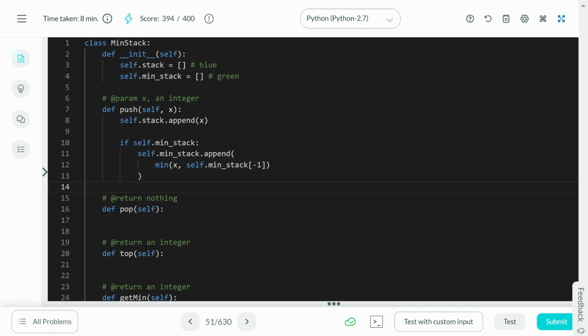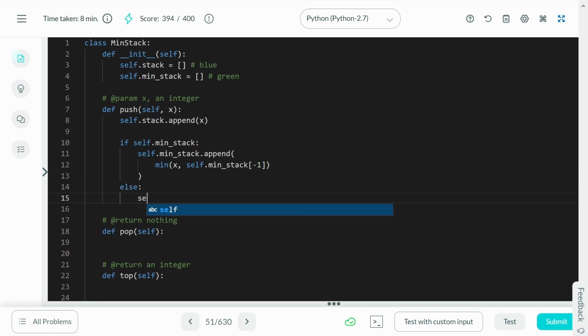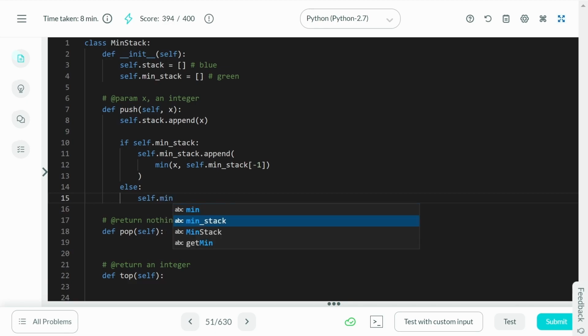But if it's empty, what do we do? Look, if it's not empty, we'll simply take the min of x and the top of the stack. But if it's an empty stack, let's just go ahead and directly append this element to the min stack. So we'll do self.minStack.append(x). All right, this makes sense.